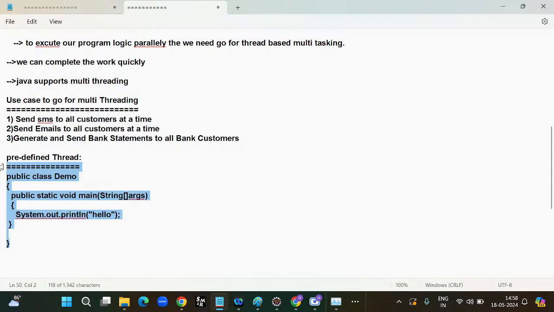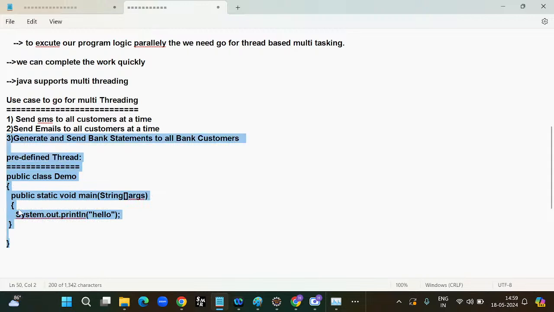Whenever you are executing a program, JVM will internally execute the main thread. With the help of the main thread only, we are able to execute programs. That is the predefined thread, the default thread. For execution of any program, we require the main thread.